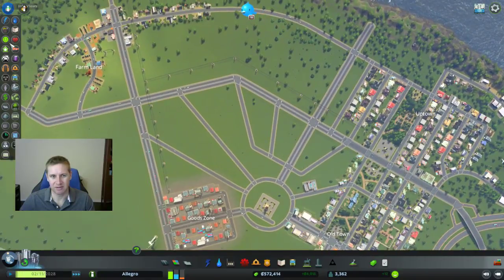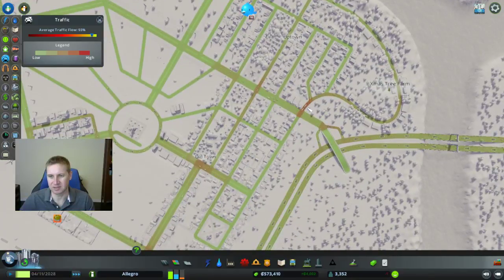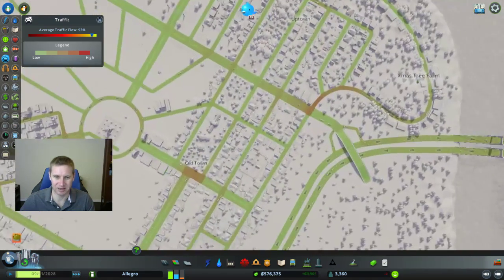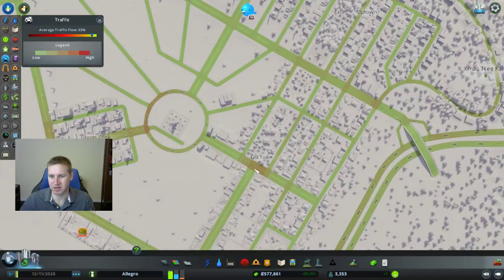Let's look and see if we can see anything about the traffic. Okay, so it looks like there's starting to get some traffic here. Some traffic here. This is kind of expected. So this is not bad traffic at all. I'm just trying to figure out what the future is going to bring. I know there's going to be some traffic here, and some traffic here. This is kind of expected.